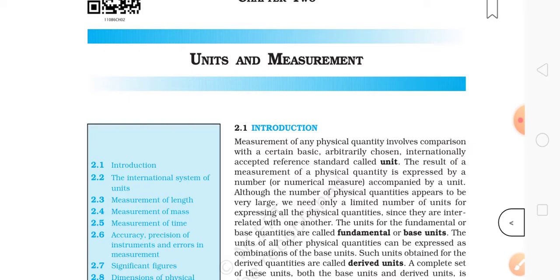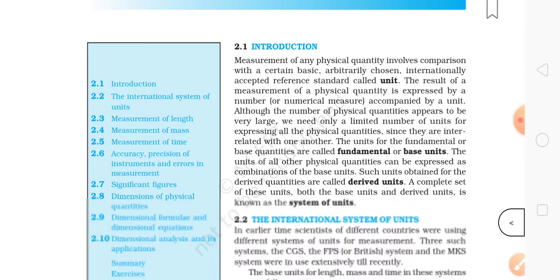NCERT is really important for every entrance exam, and also for the boards. If anybody can't understand this NCERT, the language or anything, I think you will not face such problems because I'm here. Today I'm going to teach this completely line by line, and if there are any problems which I need to explain, I'll also use my notes to explain these things. We will also solve problems. So keeping these in mind, let's start.